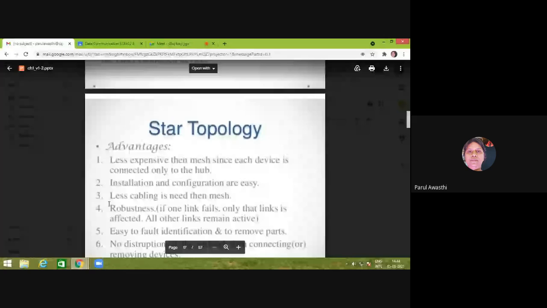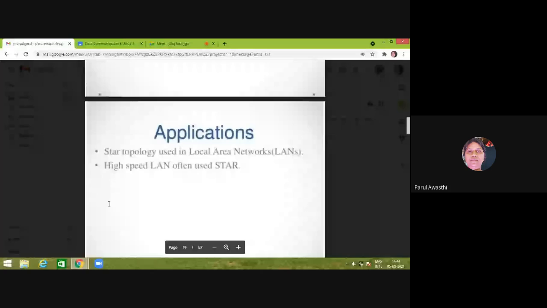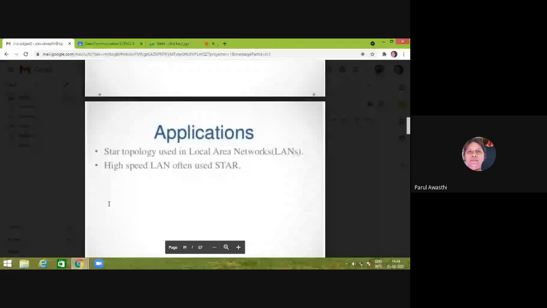I had forgotten the disadvantages. So, what are the disadvantages of the star topology? It is totally dependent on the network hub. When it goes down, the whole system is dead. Where we use it: the application will be in local area networks, and high speed local area networks are often used with star. Right. So the next topology is our bus topology.